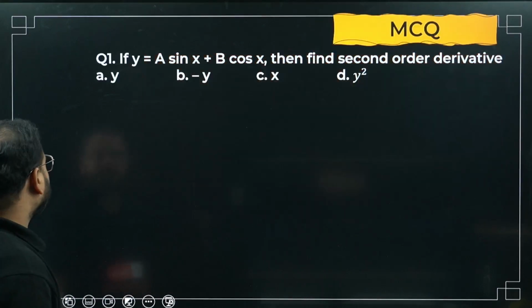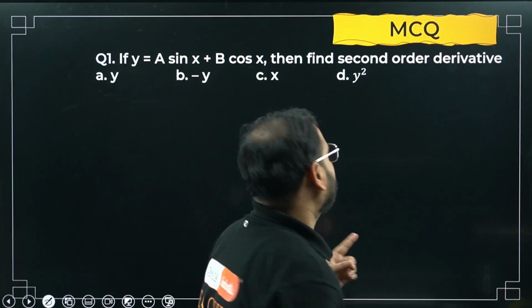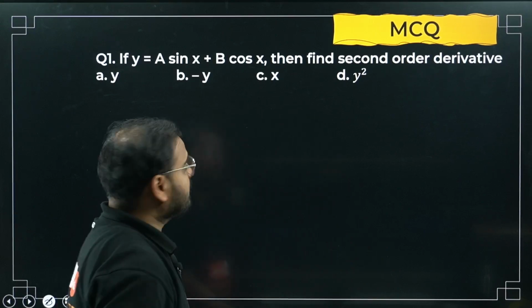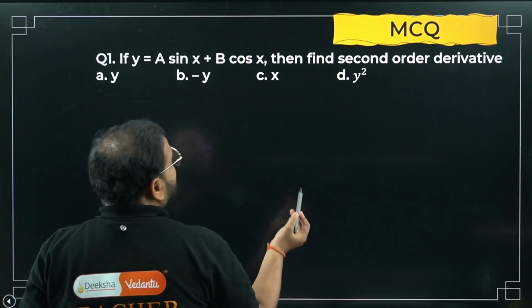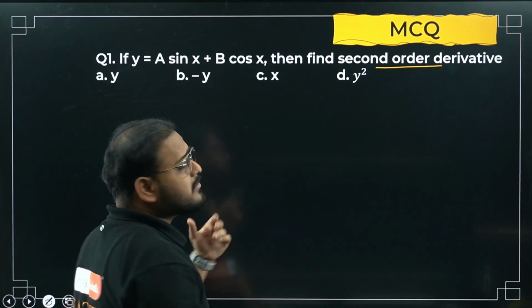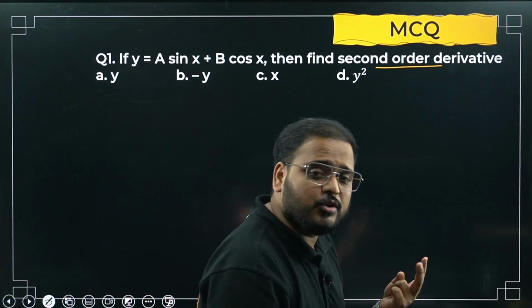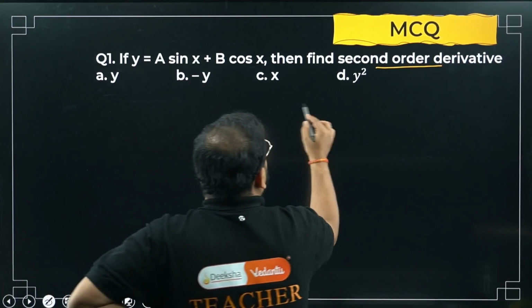Let's see question number 1 in the MCQ section. How does it look and how will you solve it? Look at this question. This question can be asked as a 2 marker also. They're asking about the second order derivative, a very important concept. Simple question. I have taken it as your MCQ, but it can be asked as a 2 marker also. Let us solve this.